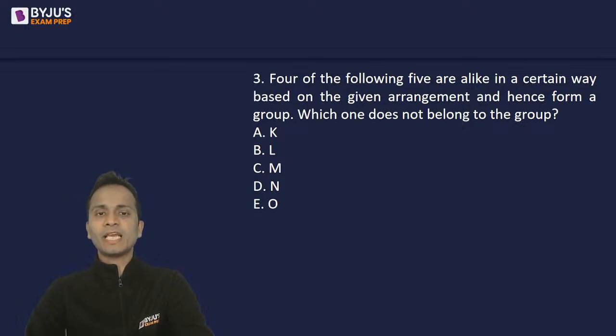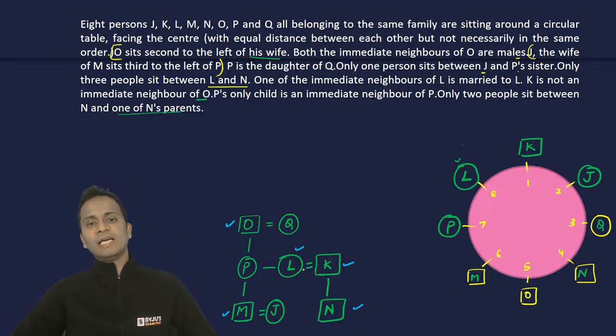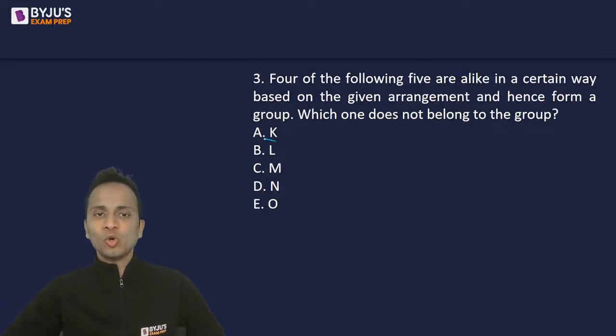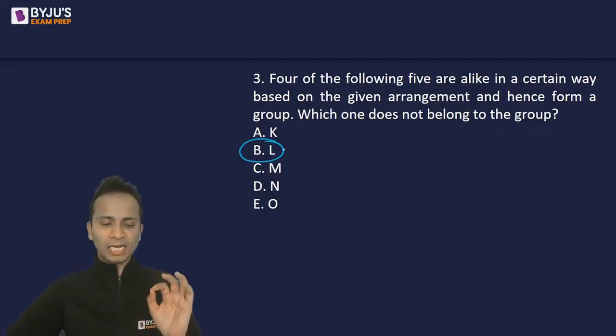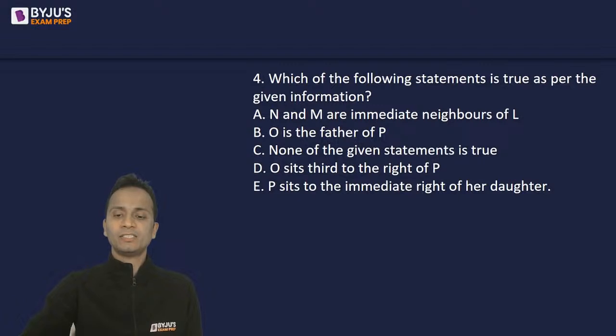Let's check. So K, L, M, N, O. Okay, these five. Out of these, I can see that O, K, N, and M, four are males and L is female. So only L is female and the others are male, and that should be the odd one out. Option B is absolutely correct. So yes, Samarth, Ravina, both of you are correct. L is a female and hence the correct answer.